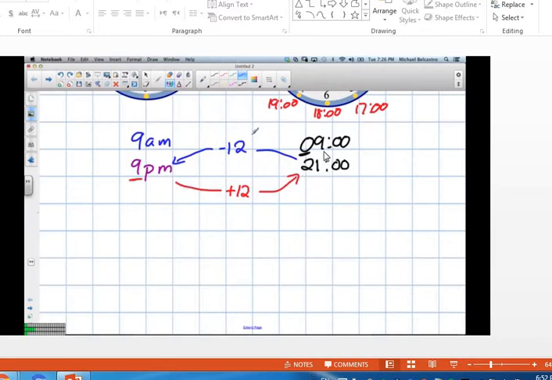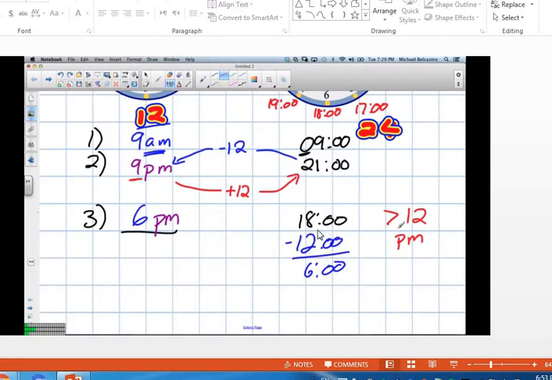Okay, I have here 9. Can I subtract 12 from 9? Obviously not, so it's AM. Now he wants me to convert from 1800. It's greater than 12, so it's PM. Subtract 12 from 18, it will give you 6, so it's 6 p.m.